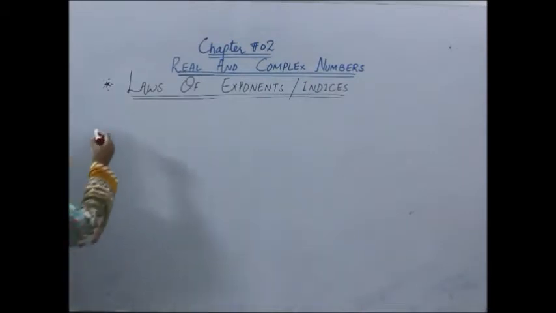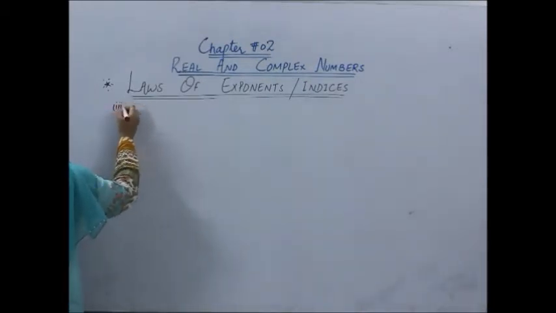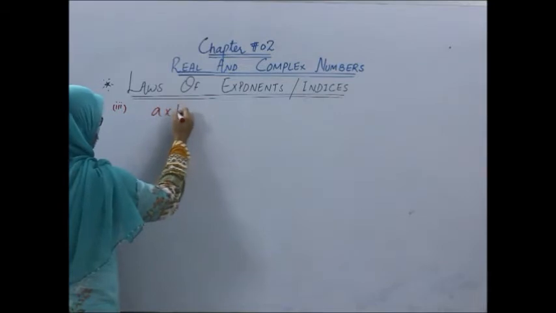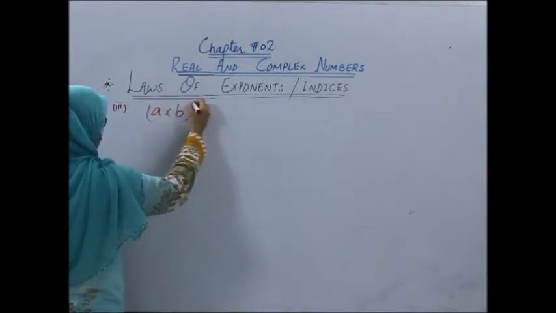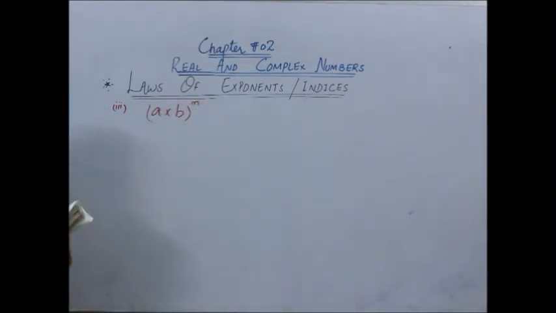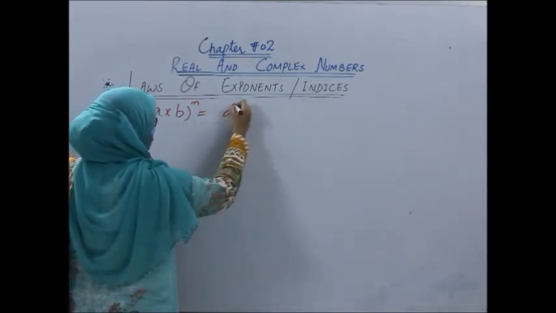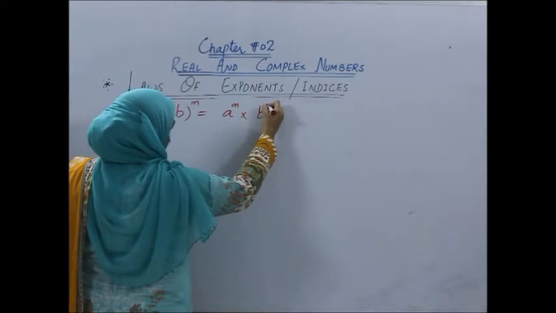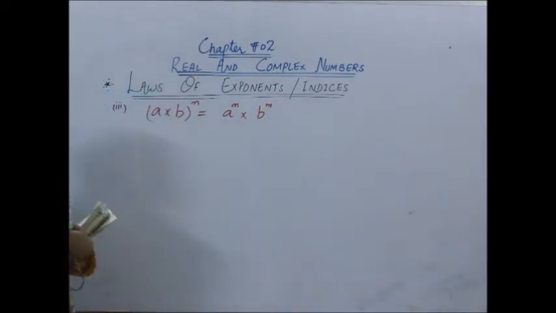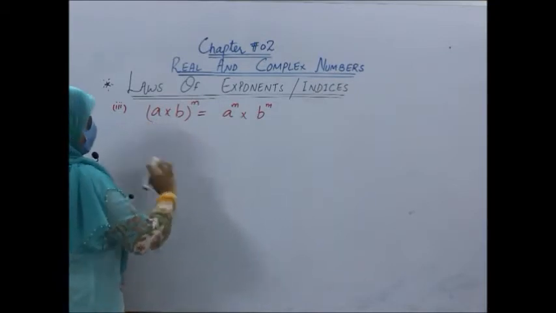Okay students, now the third law of the exponent says, if we have two numbers in the product form and there is a same index on the product of two numbers, we can write it like this: a power m into b power m. That is, same power or same exponent could be written on the numbers separately.